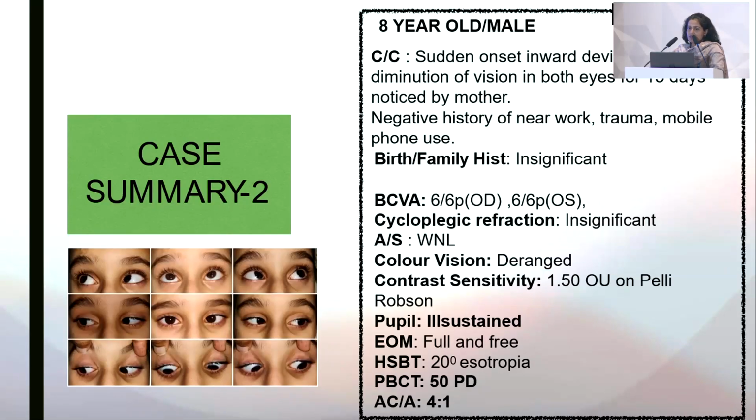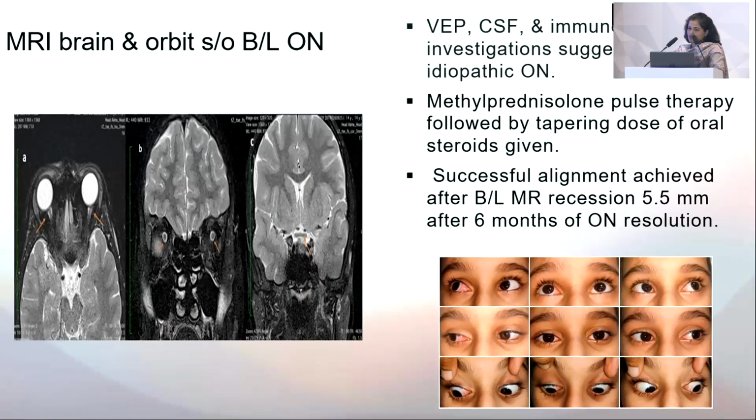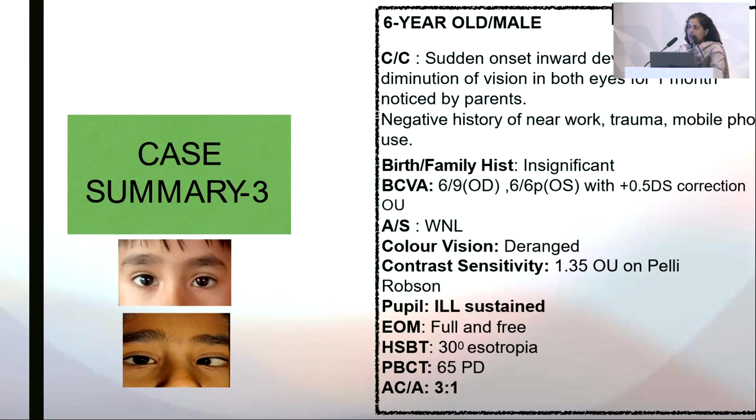The second case, again a boy, 8 years old, had a similar history. All parameters were almost similar. The prism bar cover test was 50 PD, and AC/A ratio was 4:1. MRI revealed bilateral optic neuritis. Again, VEP was significantly deranged. CSF and immunological investigations were normal. The patient underwent methylprednisolone therapy. After 6 months of resolution, squint surgery was done. The patient is orthophoric and maintaining the alignment, and there is no recent episode of optic neuritis.